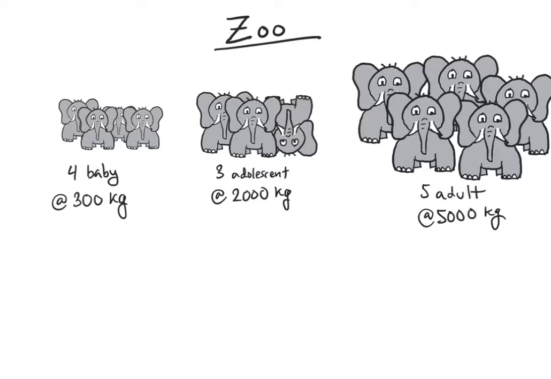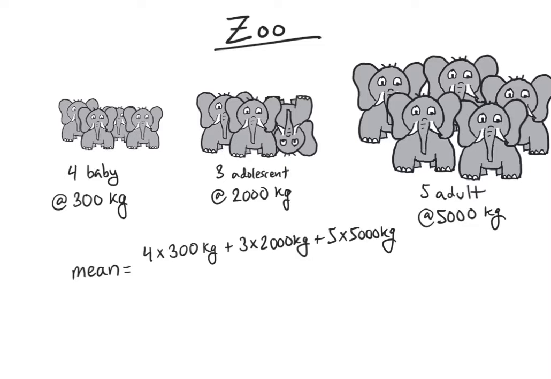So in this case, we have 4 babies times 300 kilograms. We add to that 3 adolescents times 2,000 kilograms. We add to that 5 adults times 5,000 kilograms. And then we divide that by the total number of elephants, which is 12: 4 babies, 3 adolescents, and 5 adults. That gives us 2,683 kilograms per elephant on average, according to the mean.